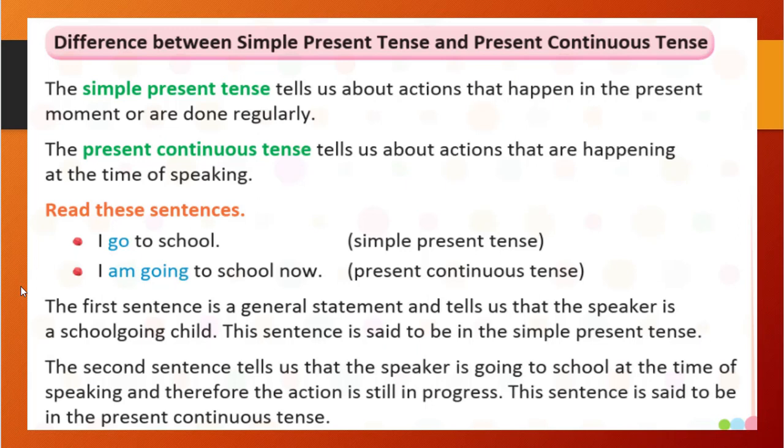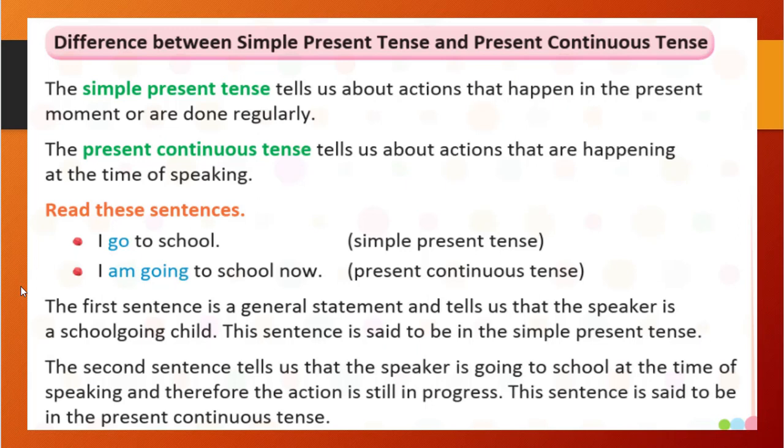You are daily going, that is indicating I go to school. I am going to school, it means you are currently going, you are going for school, you are doing that thing more, so it is showing continuity. So present continuous tense. The first sentence is a general statement and tells us that the speaker is a school going child. This sentence is said to be in the simple present tense.